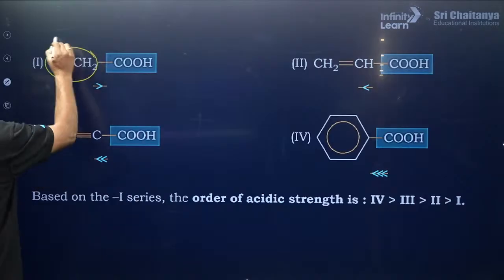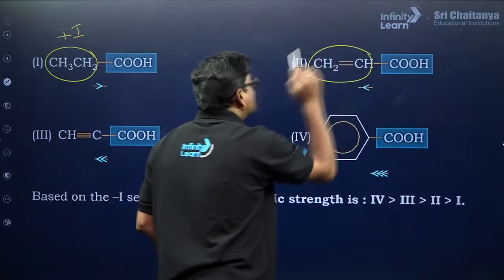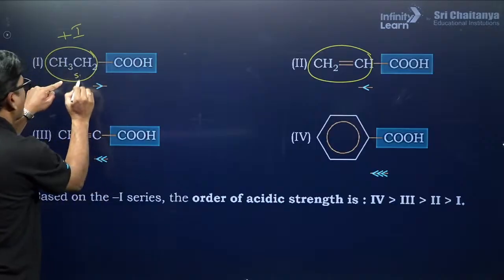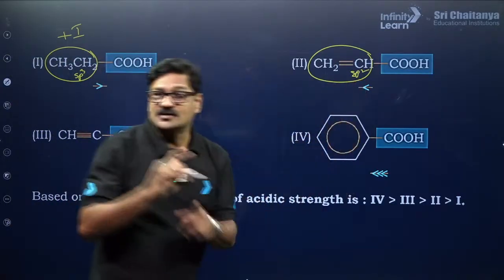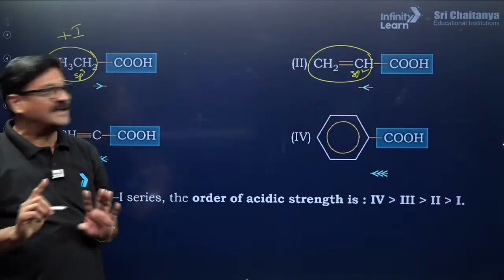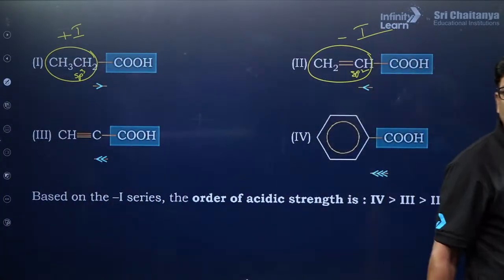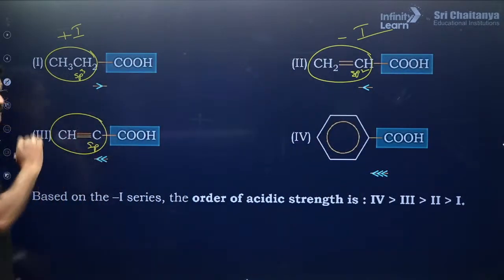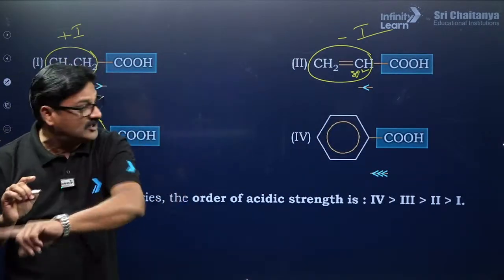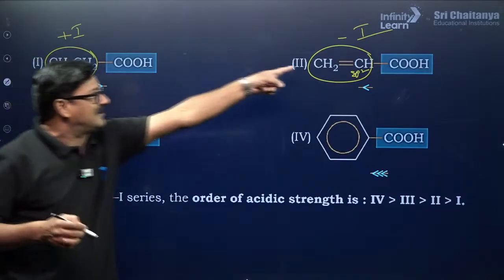Here you are going to have a positive inductive effect. Here we have the sp3 carbon, and here it is an sp2 carbon. So sp2 is more electronegative than sp3, so it is going to have a negative inductive effect. And here it is an sp carbon. sp carbon is more electronegative than this, so it is going to be super electronegative as compared to this.